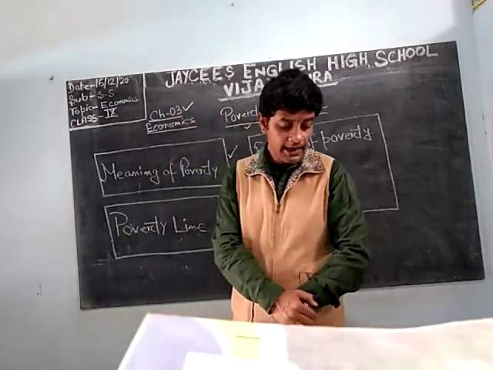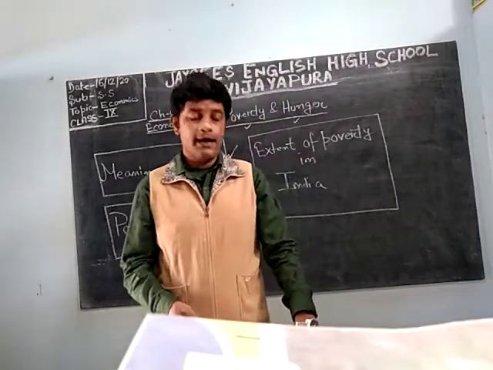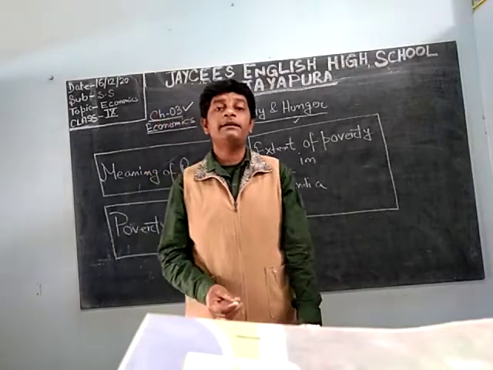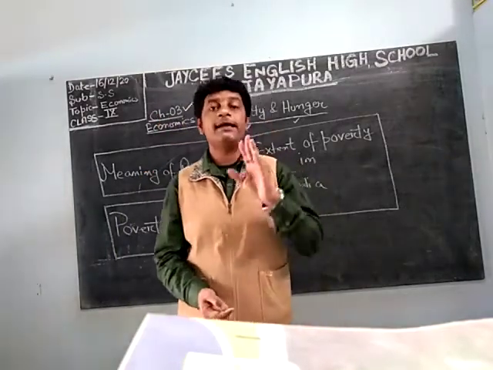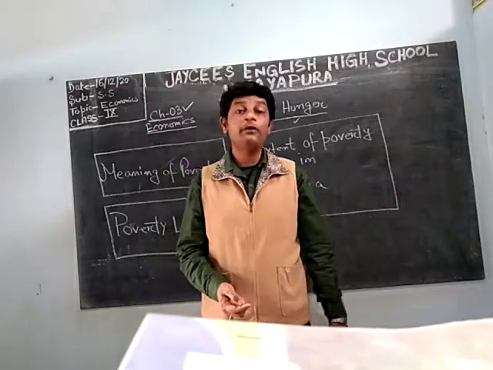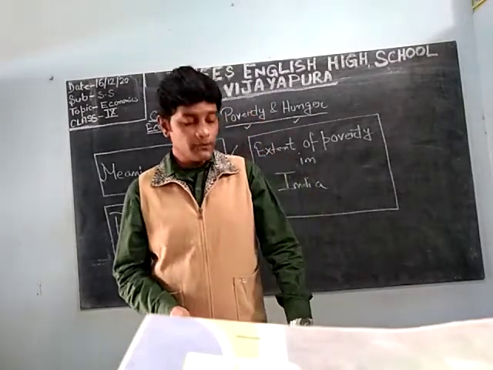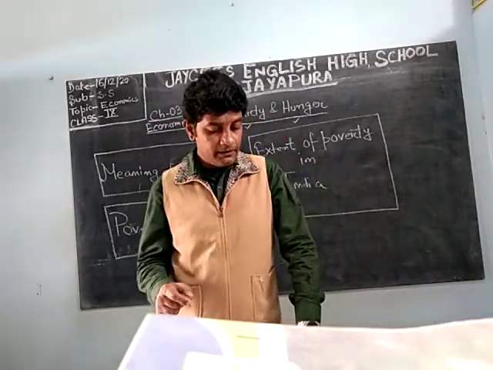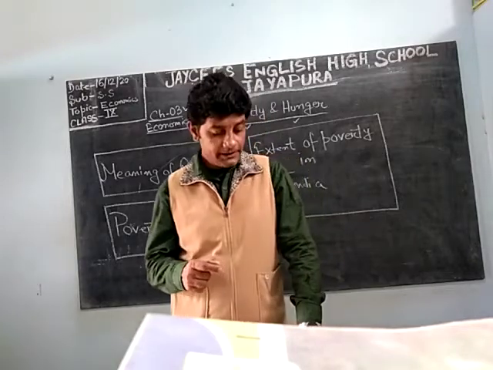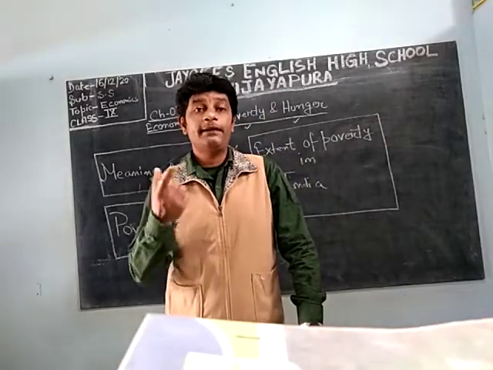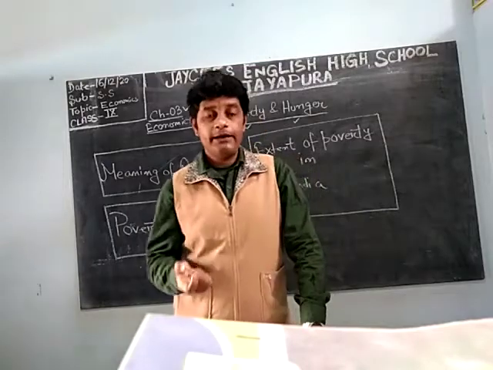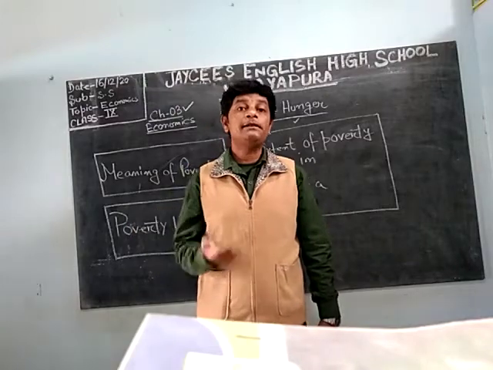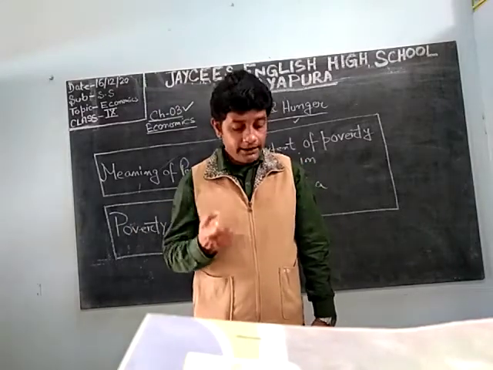Now we will go for the extent of poverty in India. This is very much related to two figures. It is there in your book, page number 122. Two figures are shown. One figure shows the trend in percentage of people below the poverty line, that is, what percentage of people are below the poverty line, and the next figure shows how many people are below the poverty line.